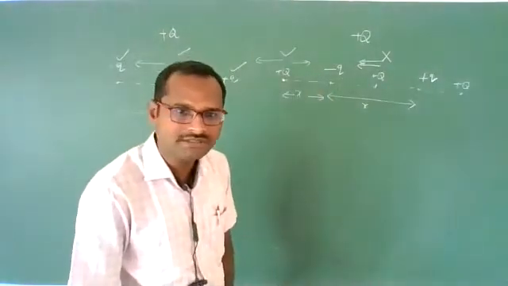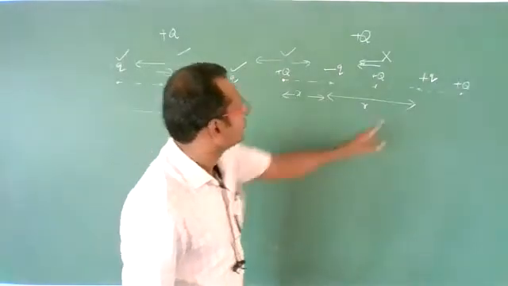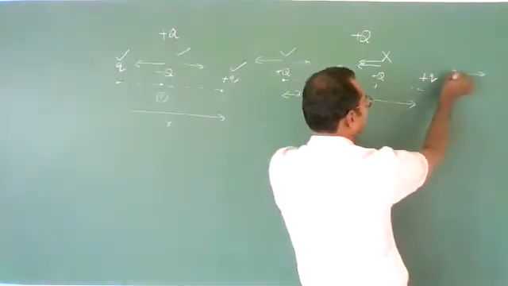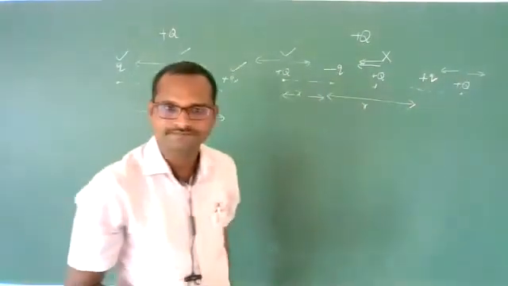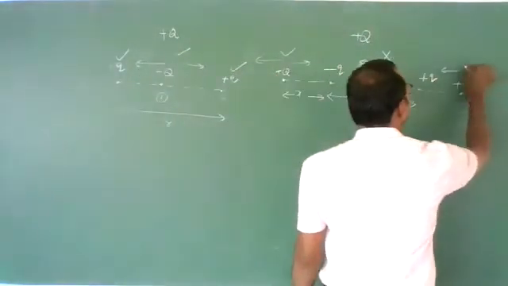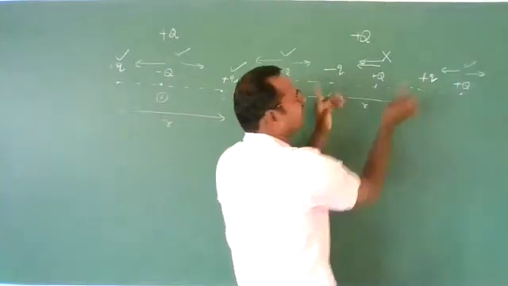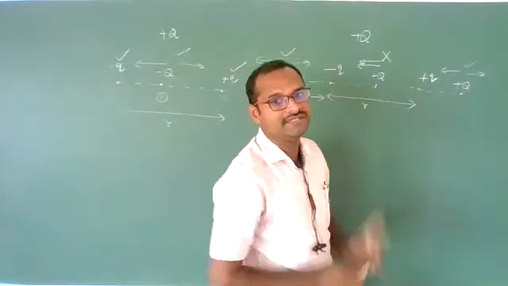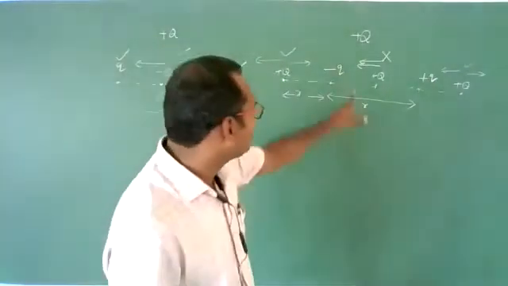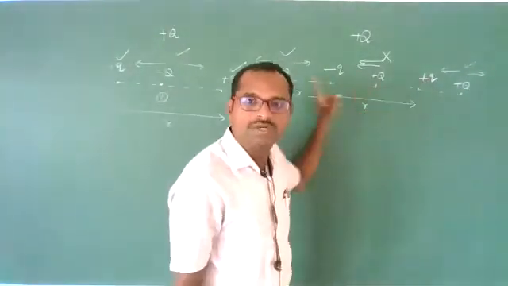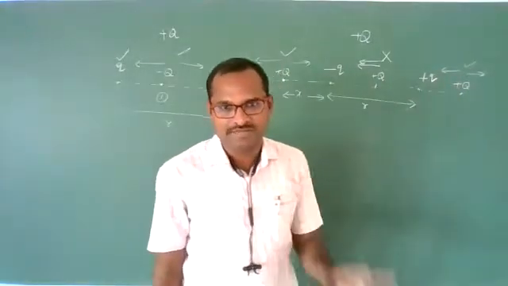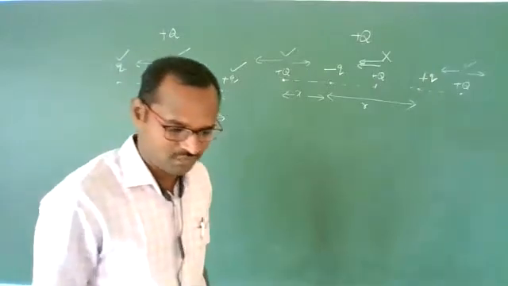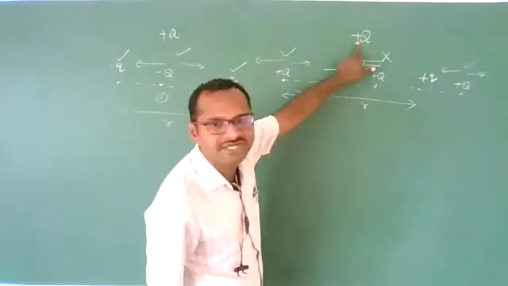Clear? Now, due to the plus q charge, repulsive force; due to the minus q charge, attractive force. Yes, the possibility is there. But if the magnitudes of minus q and plus q are different, then only one location is possible. Here the magnitudes are equal, so two locations are possible, but if the magnitudes are different, then only one location is possible. Now this we have seen for a positive charge.